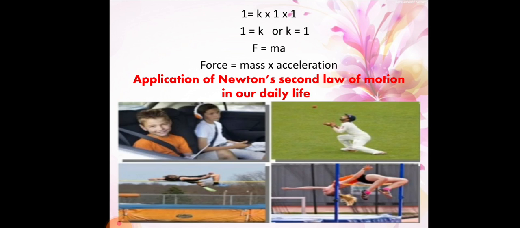So here the angle is changing by the cricketer when he is catching the ball, because the ball is coming with more velocity. More velocity is nothing but change in momentum. More momentum is there. If he suddenly catches it, maybe he may be injured. To overcome that situation, he moves his hands lower, meaning backward, to catch the ball very easily.